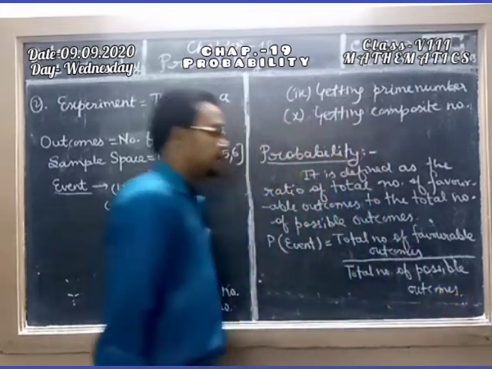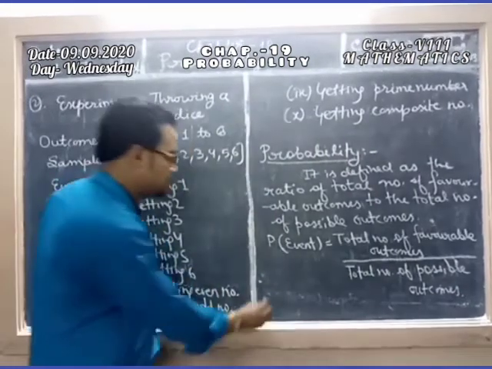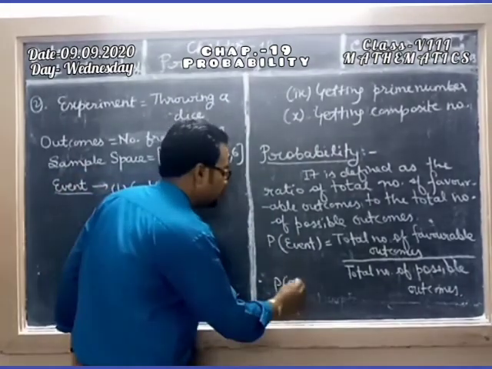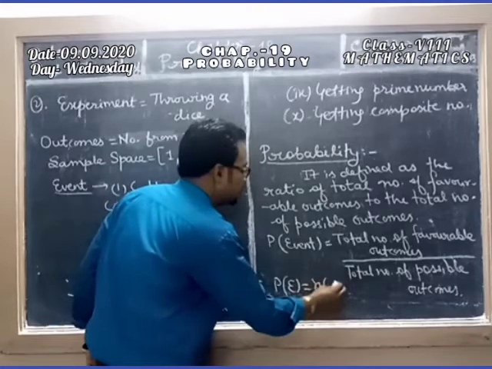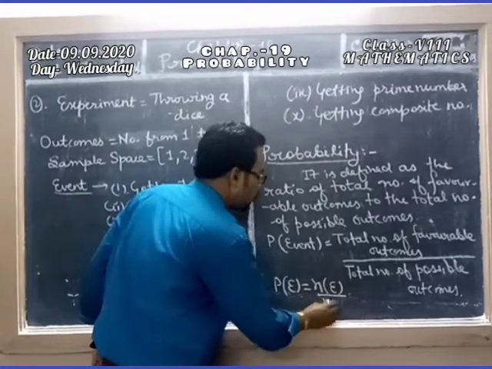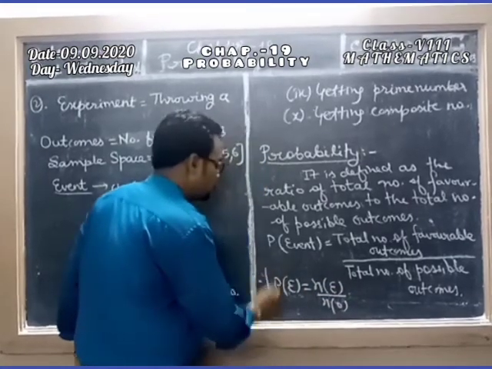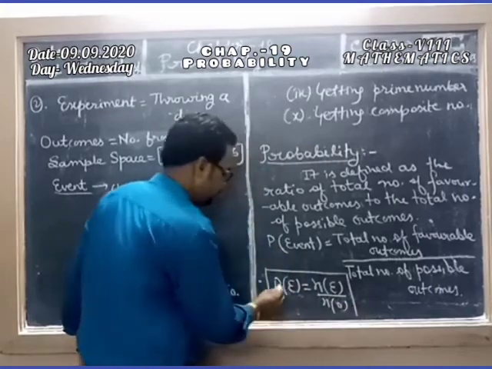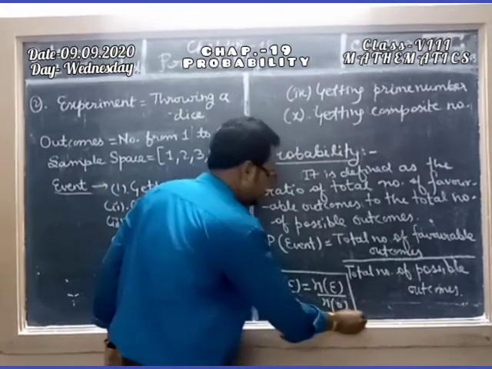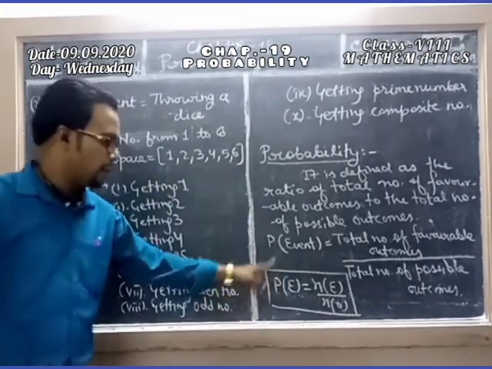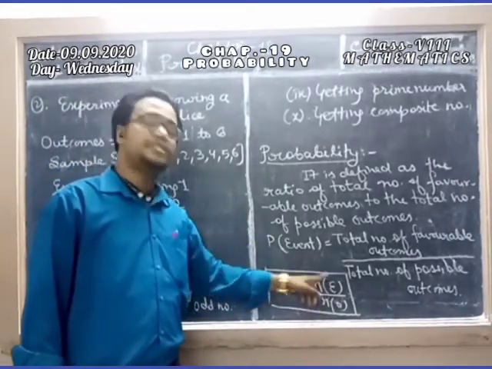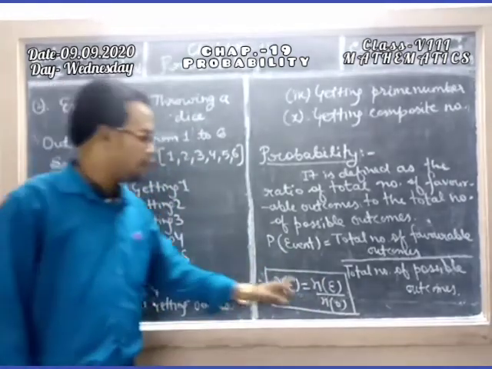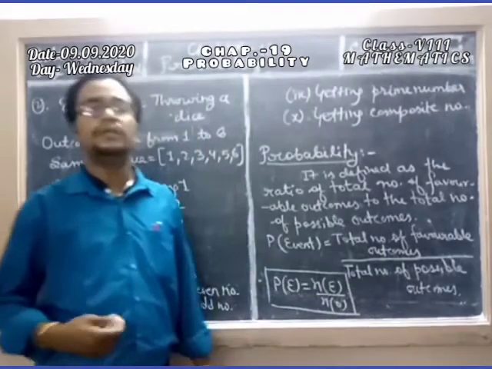Clear? In short, we write it as P of E equals N of E upon N of O. P of E means probability of the event, N of E means the total number of favorable outcomes, and N of O means the total number of possible outcomes.